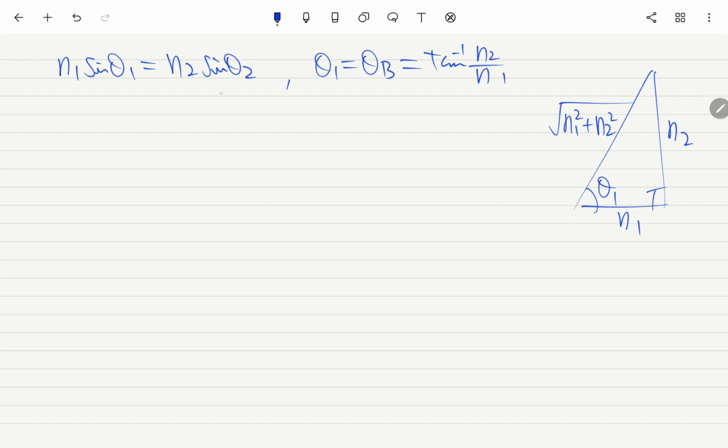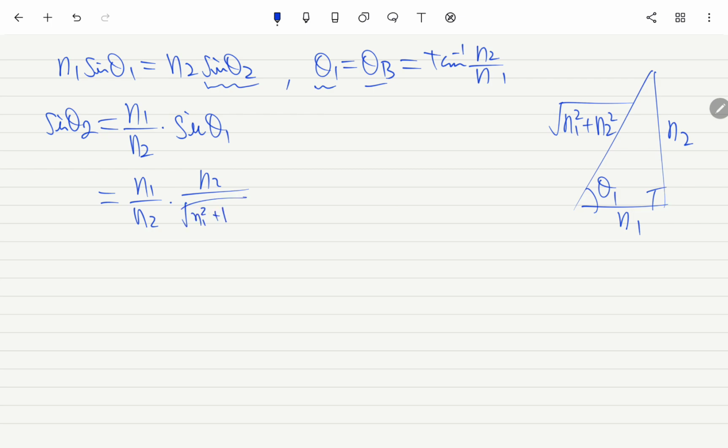Okay, so here we would like to find theta 2 because we already know n1, n2, and theta 1. So sine of theta 2 will be n1 over n2 times sine of theta 1, or sine of theta b, just up to you. Theta 1 is actually equal to theta b. Okay, so n1 over n2 times sine of theta 1, which is n2 over the square root of n1 square plus n2 square. So n2 can cancel each other, and we have n1 over the square root of n1 square plus n2 square.